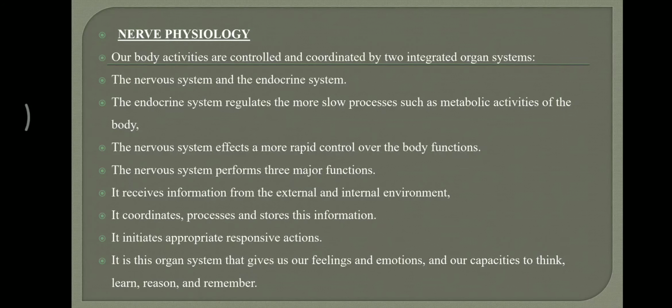So this is the organ system that gives us our feelings and emotions and our capacities to think, learn, reason and remember. All the activities, including metabolic activities, are controlled by this nervous system, including voluntary and involuntary activities.